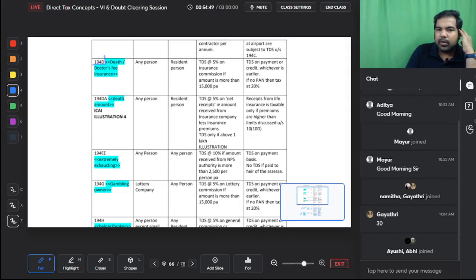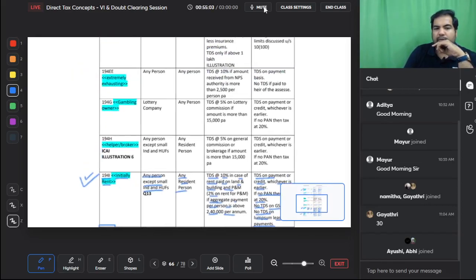194D is if you're scared of death or doctor's fees, and TDS at 5% if the commission amount is more than 15,000 per annum, and TDS on payment or credit, whichever is earlier. If no PAN, then tax at 20%. 194H is helper or broker. TDS at the rate of 5% if the amount is more than 15,000. Same thing, guys, everything is the same.